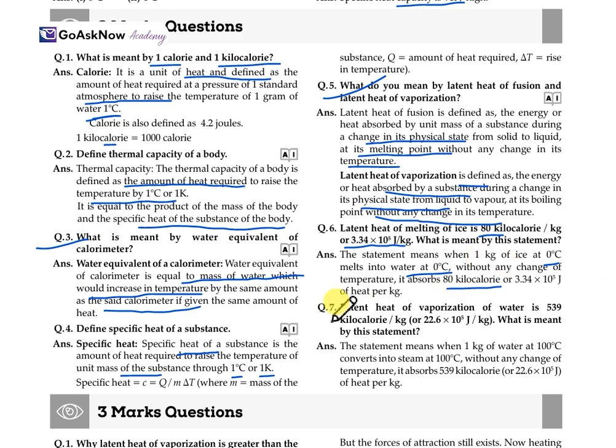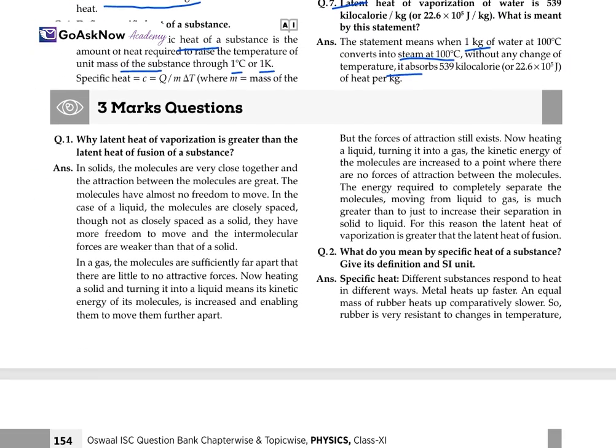Now, the latent heat of vaporization of water is 539 kilocalorie per kg. What is meant by this statement? The statement means that when 1 kg of water at 100 degrees Celsius converts into steam at 100 degrees Celsius, without any change of temperature, it absorbs 539 kilocalorie, or 22.6 into 10 raised to the power 5 joule of heat per kg.